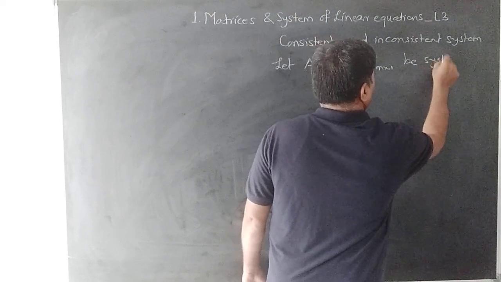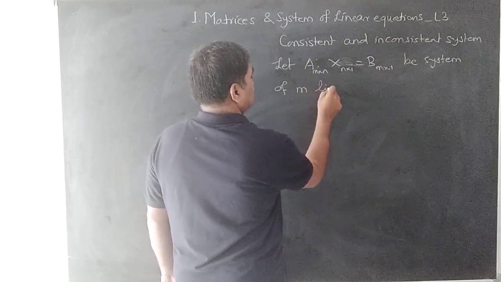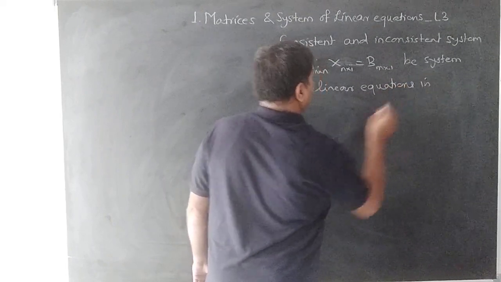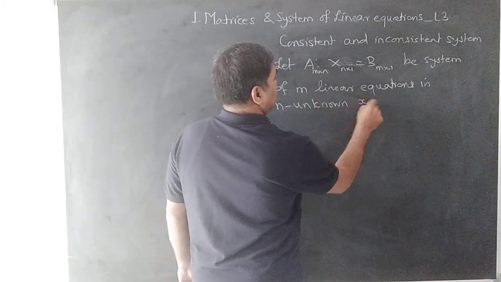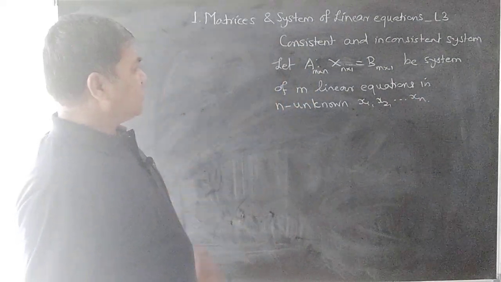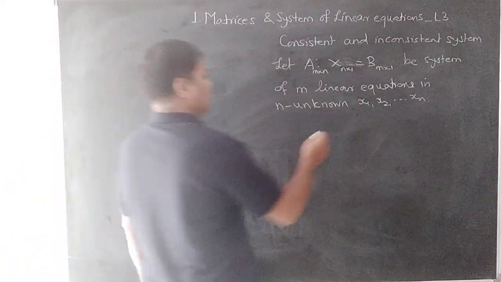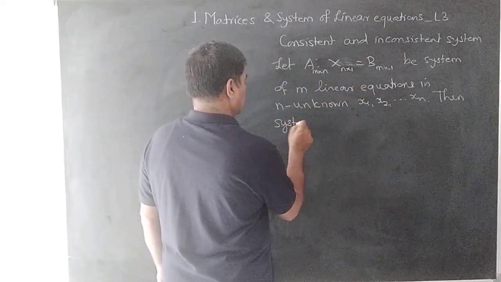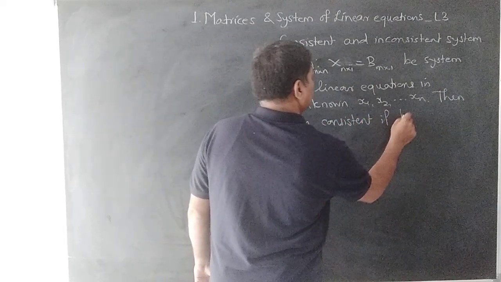The system of m linear equations in n unknowns x1, x2 up to xn. Then the system is said to be consistent if it has a solution.